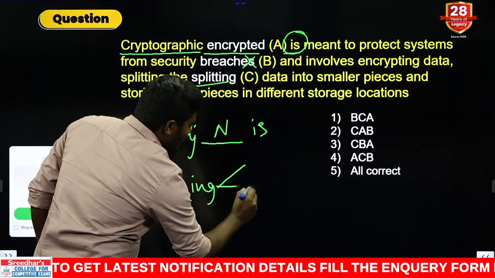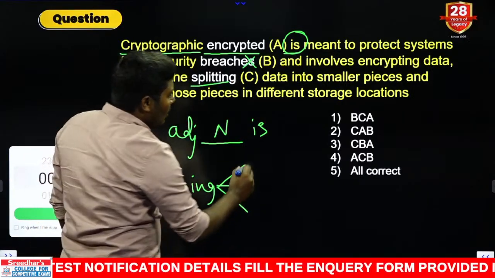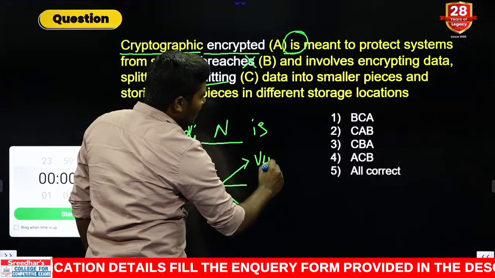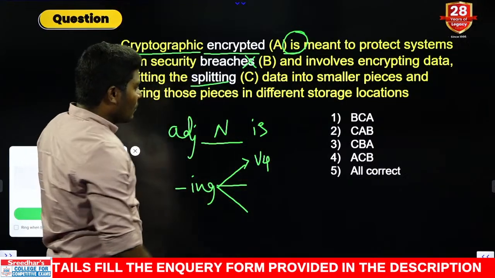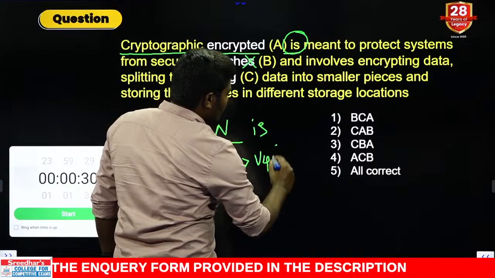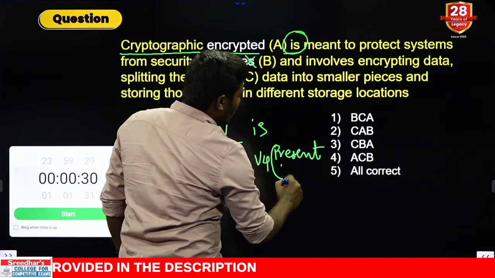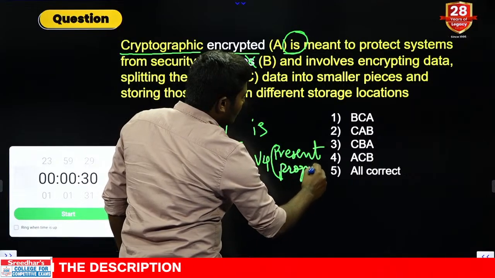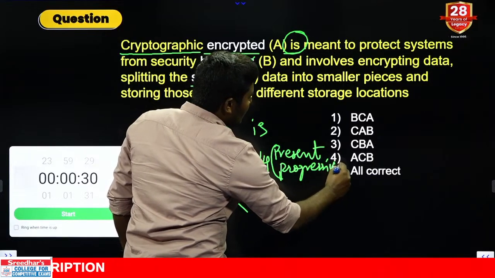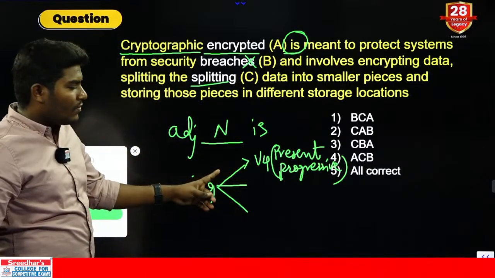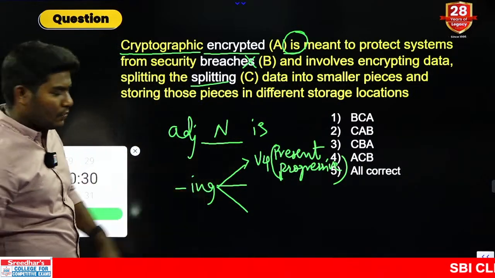ing in English has three functions, my dear students. One function of ing is nothing but verb form 4. This is verb form 4. We call it the present progressive form. This is nothing but the present progressive form, that is the V4 form, which we use as V1 plus ing also.